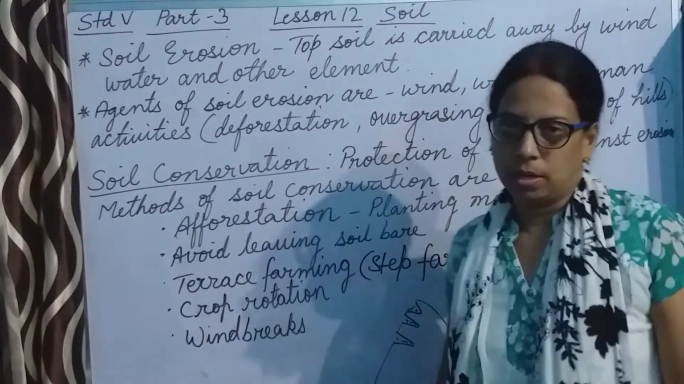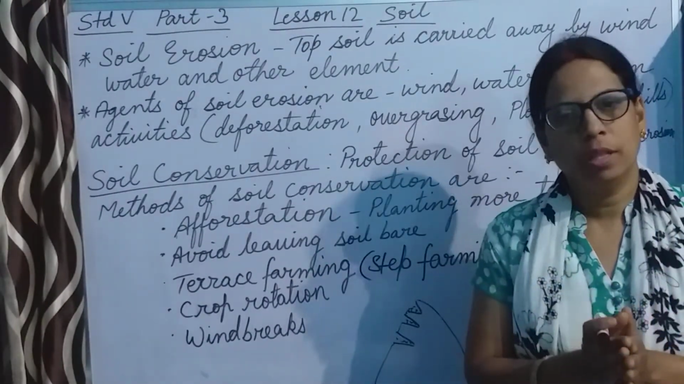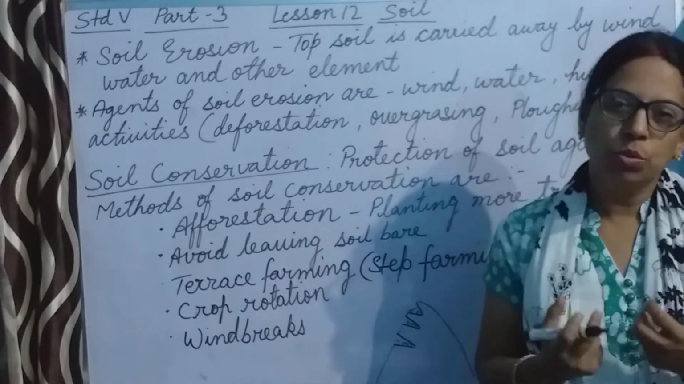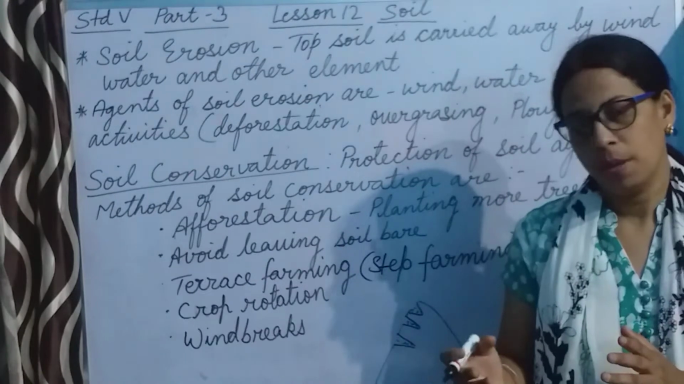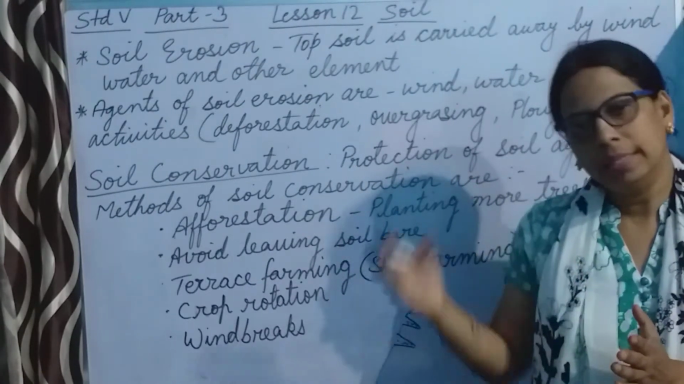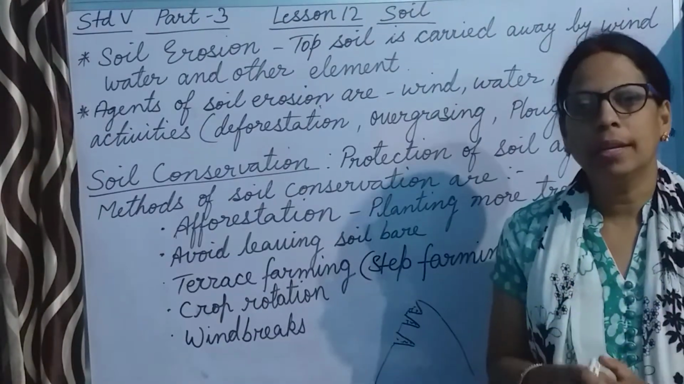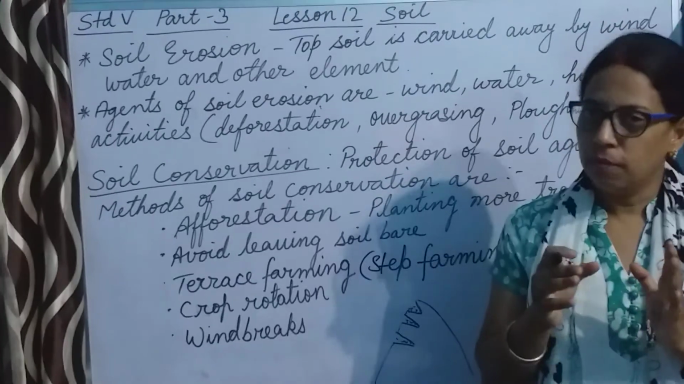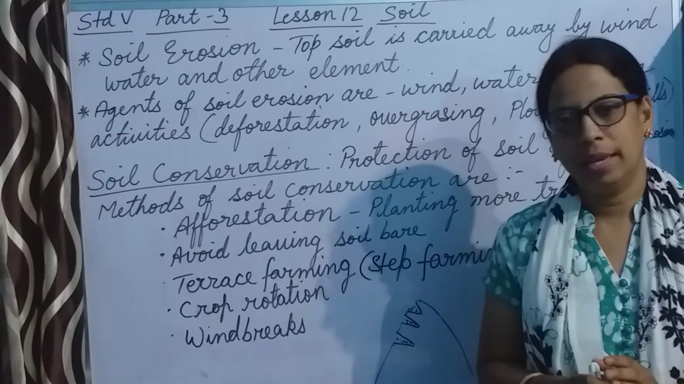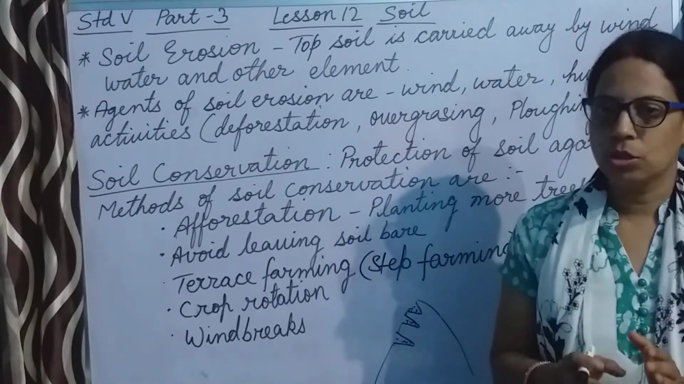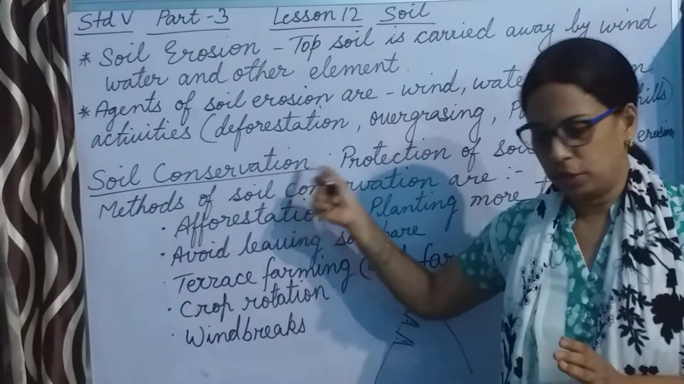Then there is crop rotation. Again, when we do farming, a certain type of crop is grown in the field. That crop absorbs certain nutrients from the soil, and makes the soil infertile for the next crop. So if we grow certain other plants which can put some nutrients in the soil, then the fertility of the soil will be maintained. And when the soil is fertile, it is not very easily carried away by wind and water. So such soil remains there, and thus crop rotation helps in soil conservation.